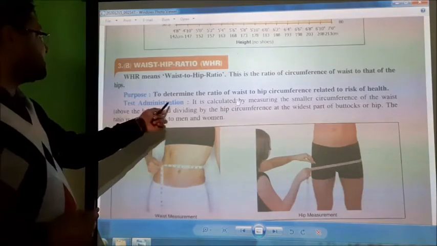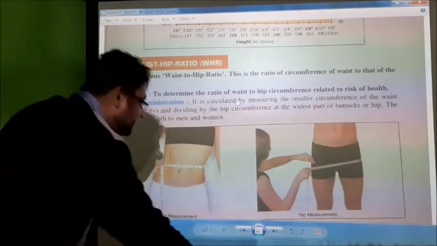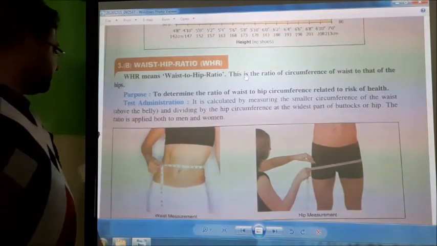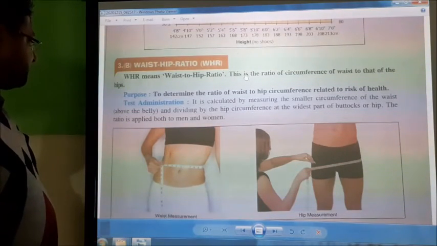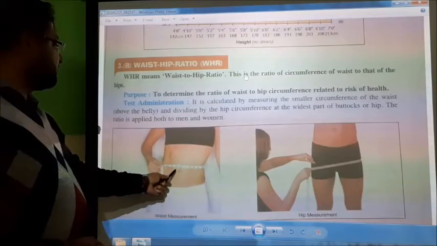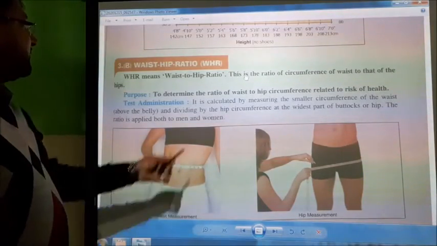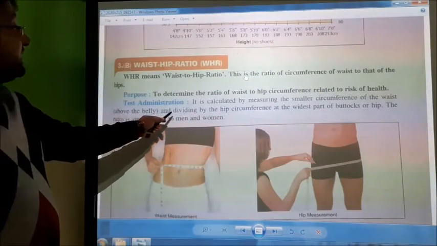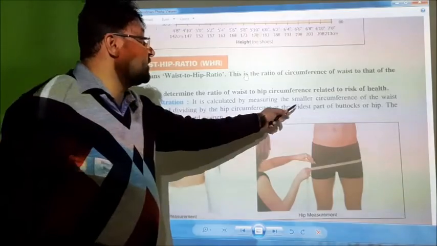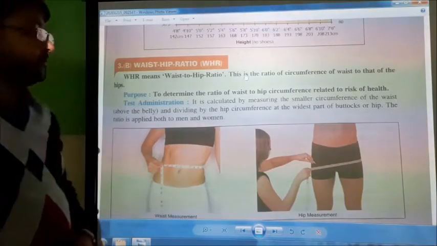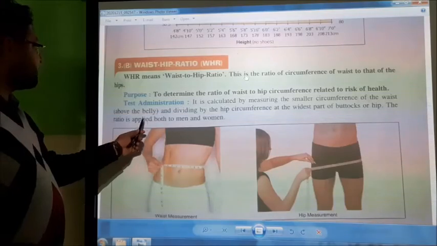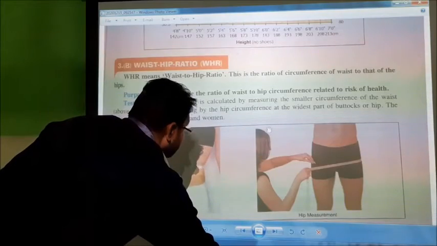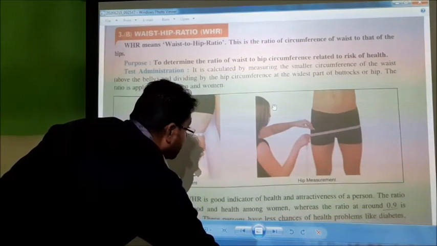Test administration: it is calculated by measuring the smaller circumference of the waist above the belly, and dividing by the hip circumference at the widest part of the buttocks or hip. The ratio is applied to both men and women.